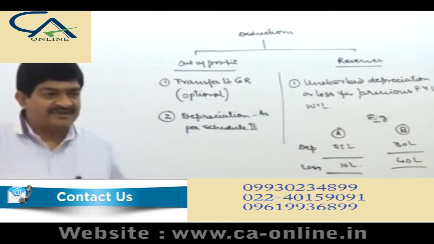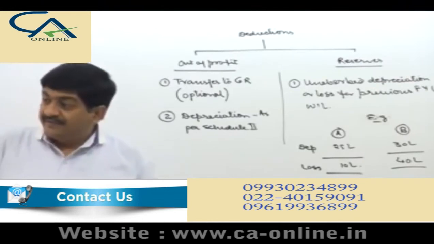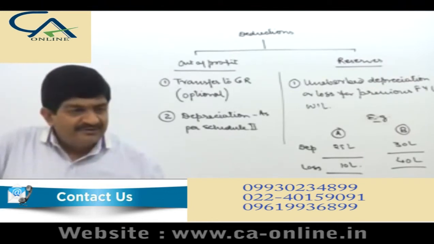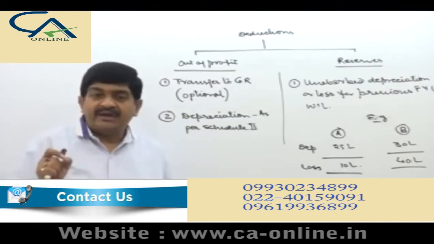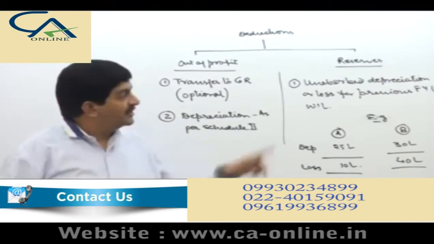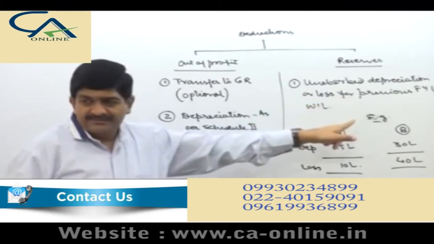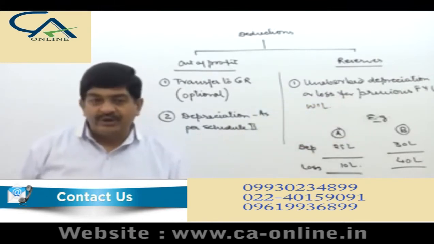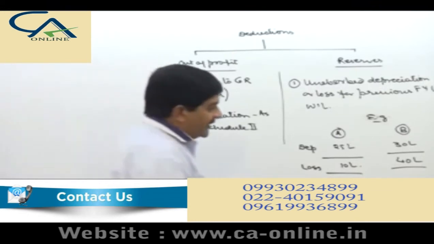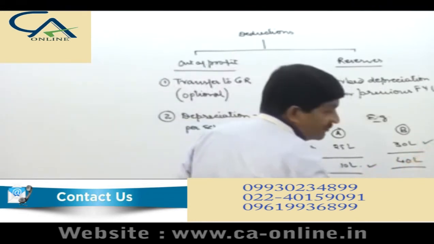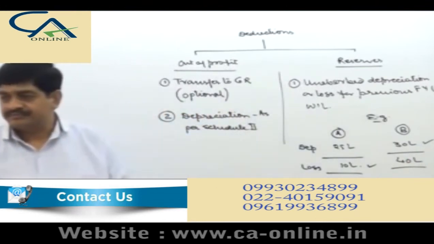That is unabsorbed. In the first case, 15 lakhs is already absorbed against the profit. So we provide deduction only for unabsorbed depreciation. This is only a way of writing. Otherwise, we are providing deduction only for unabsorbed depreciation. So here in this case we will provide for this, and here we will provide for this amount.